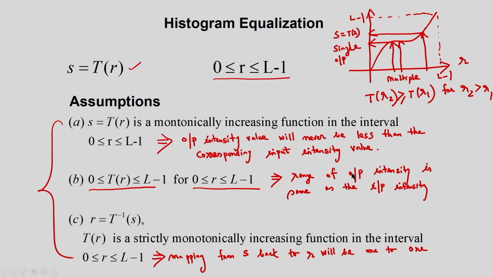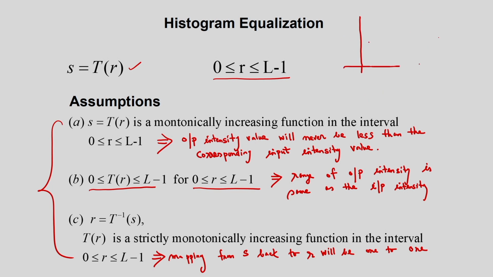And the strictly monotonic function I can explain here. For the strictly monotonically increasing function, something like this. So, this is L minus 1 and this is L minus 1, this is my S and this is R. So, in this case the single input will give a single output.